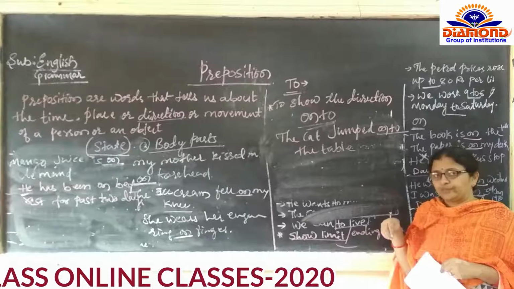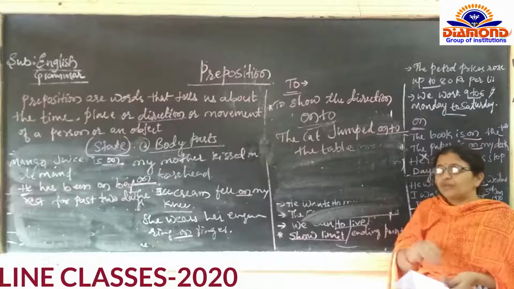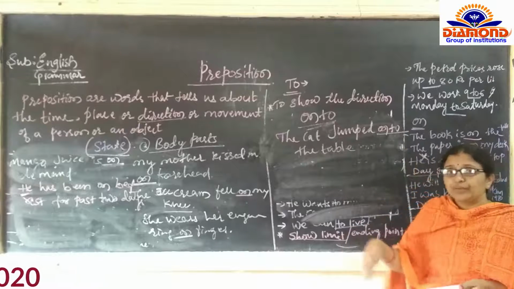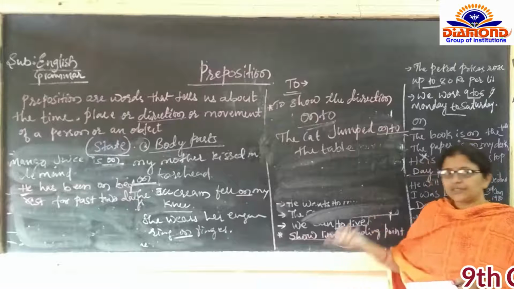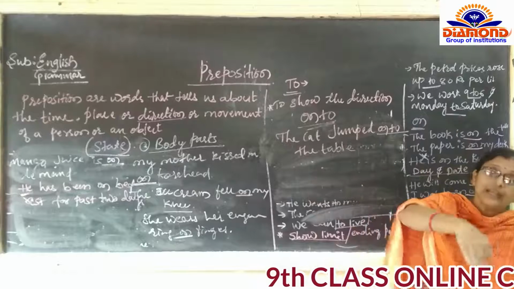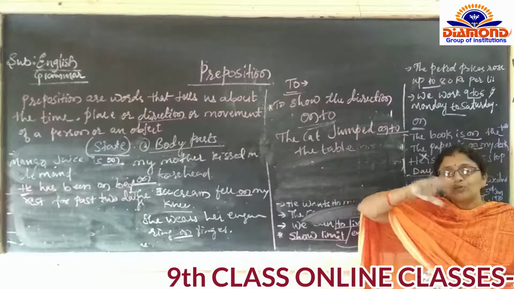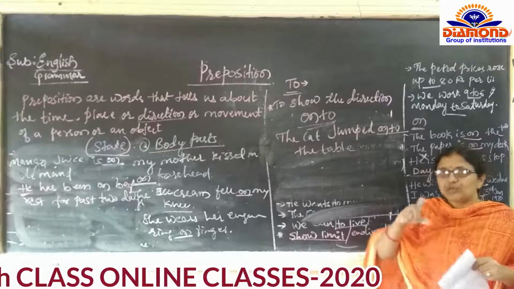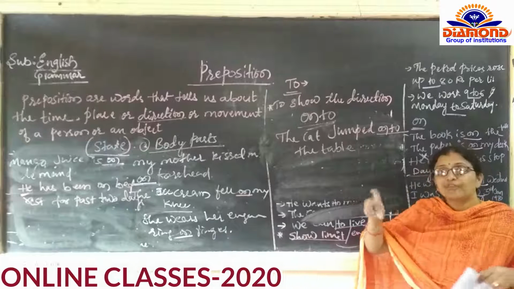We don't know. Where is the cat? We don't know. But cat ने क्या किया यहाँ पे? Jumped onto the table. Cat नीचे बैठे थे, कहाँ पे बैठे थे? We don't know. But it has jumped to the table. Means we are going to tell the movement of a cat.